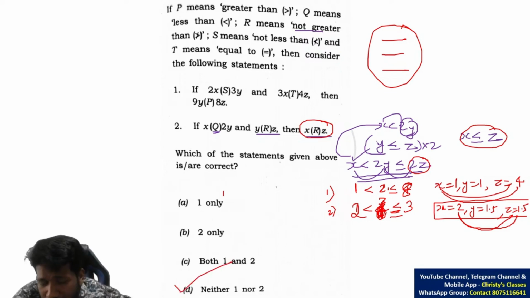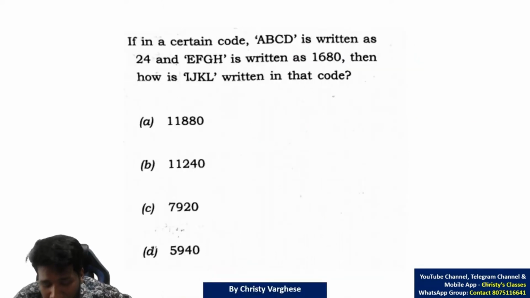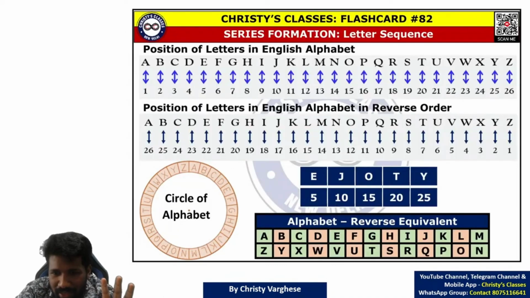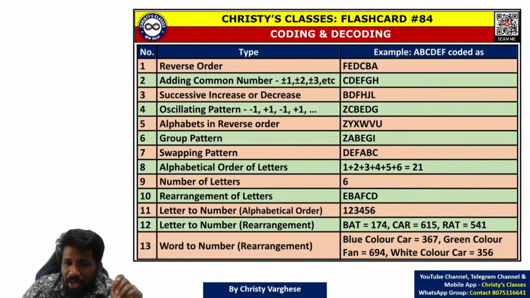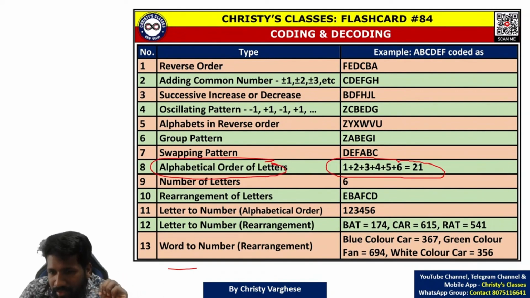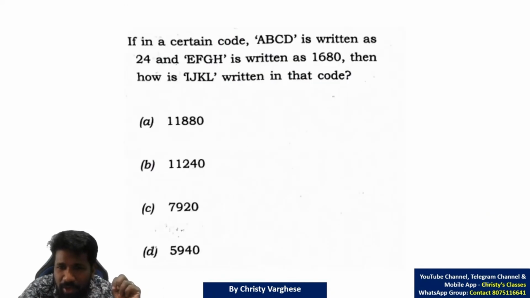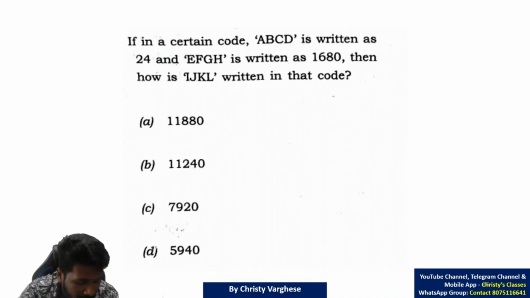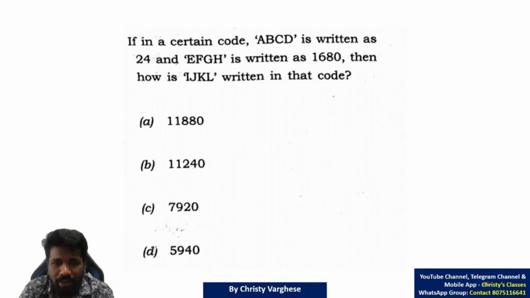All of you understood this? Then this was a coding decoding question, very simple question. We have discussed this type of question already in the class. I don't know how many of you remember. I told you about alphabetical order of letters that can be manipulated in whatever way. Here I have given the example of addition. In this question, instead of addition, it is multiplication. That is a clue I can give you. So answer the question fast. Those of you tried, or those of you haven't tried, try it now.